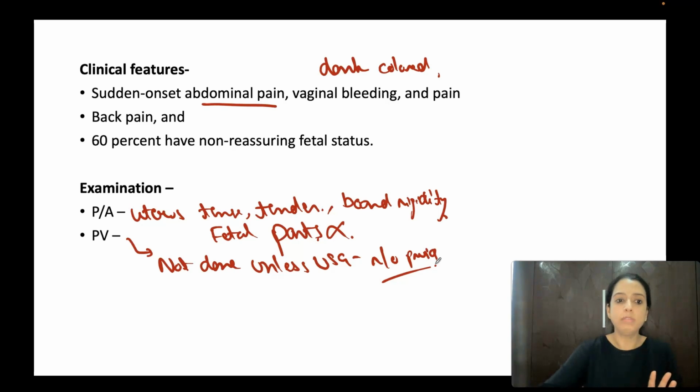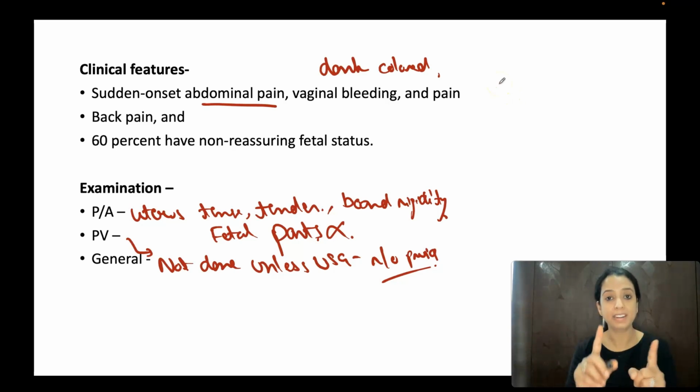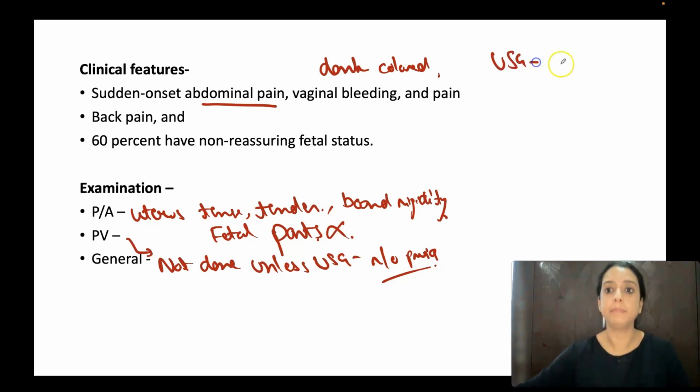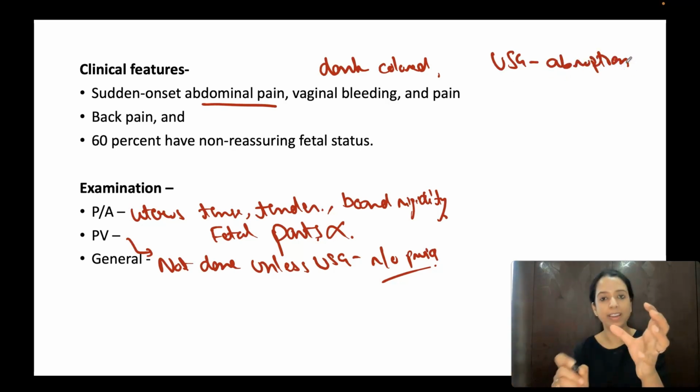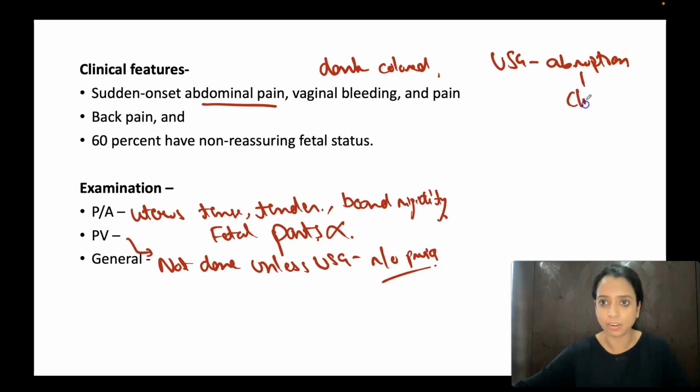Okay? It means, do we need ultrasound for diagnosis of abruption? No. Abruption is not seen on ultrasound. So ultrasound is not needed for diagnosis of abruption. Remember, ultrasound is needed to rule out previa. Abruption is not visible on ultrasound. Why? Because the blood clot looks the same as placenta. So you can't differentiate between a blood clot and placenta. So abruption is a clinical diagnosis.